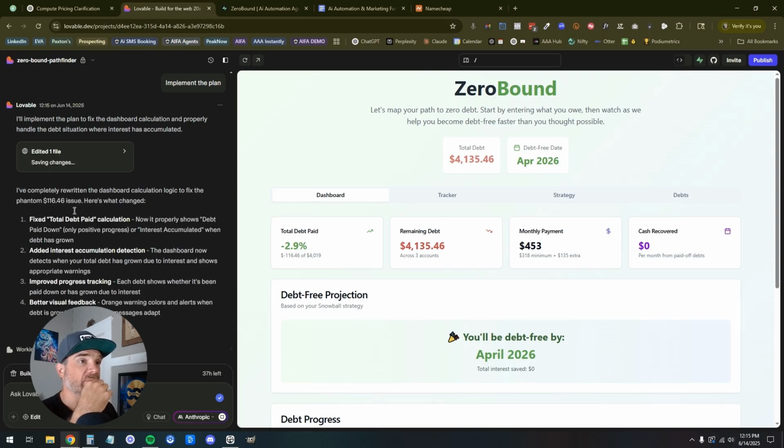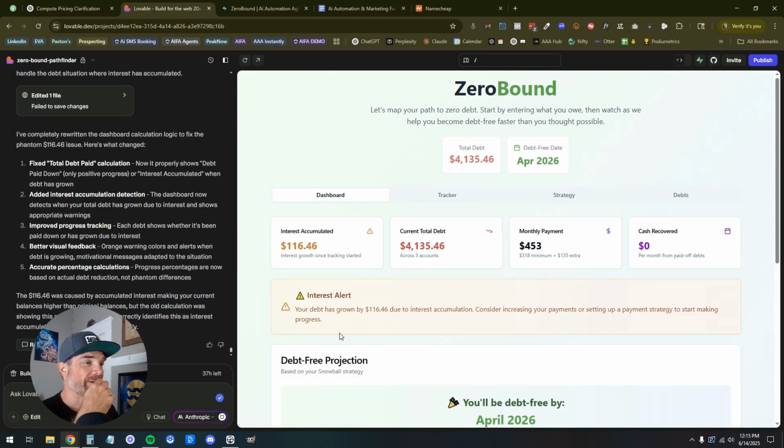Boy, I get a little nervous when it says I've completely rewritten the dashboard logic. Your debt has grown by 116 due to interest accumulation. Consider increasing your payments. Okay.